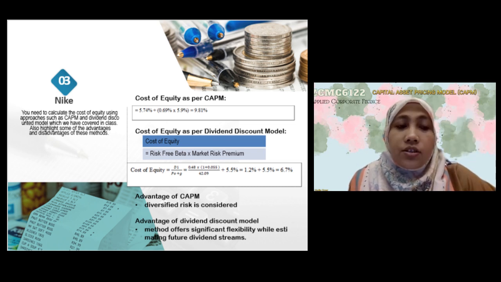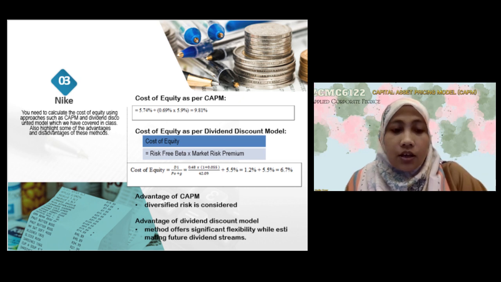The advantages of using CAPM to calculate cost of equity: first, it's simple and easy to calculate and vital in WACC calculation. Secondly, it eliminates unsystematic risk, considering only systematic risk, and it also illustrates the relationship between company asset risk and expected return. The disadvantages of cost of equity calculation using CAPM were, first, it's difficult and time-consuming to determine beta. It also has an unrealistic assumption of the risk-free rate and focuses only on a single period time horizon.